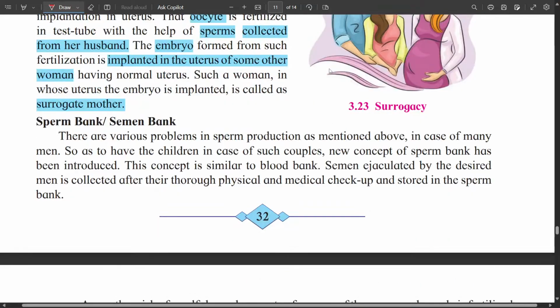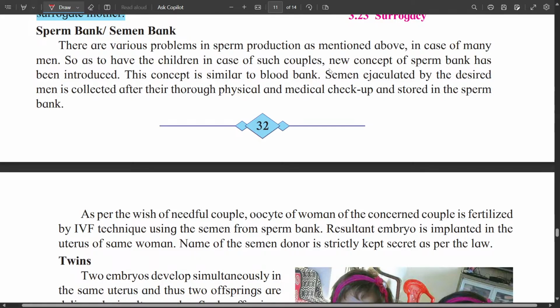Then there is one more technique called sperm bank or semen bank. There are various problems in sperm production, as mentioned above, that sperm are not produced at all, or slow movement of sperm, or some anomalies in sperm. In such case, for such couple to have a child, new concept of sperm bank has been introduced. This concept is similar to blood bank.